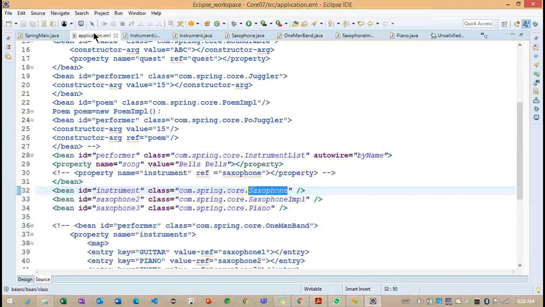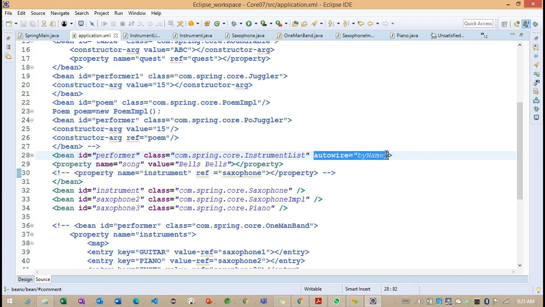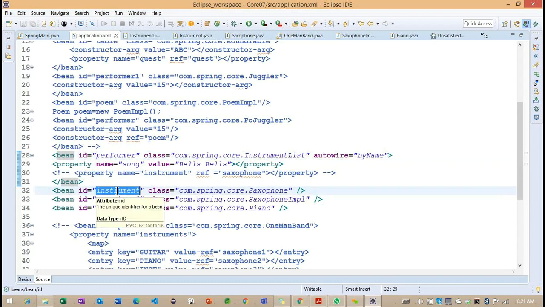So what are you understanding here? With the help of autowiring, we are reducing lines of code. I just commented out the code and added one line in the same bean level, the attribute called autowire, and we provided the type as byName. Based on this byName, we happily create the dependent object. But we need to give the name of the attribute as the ID of the dependent object we are going to create.